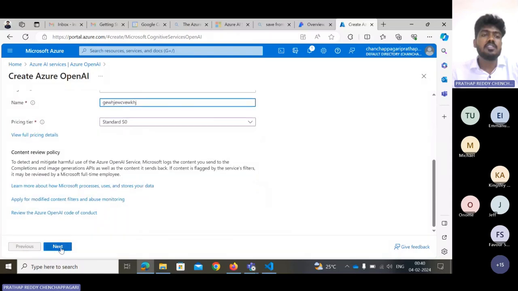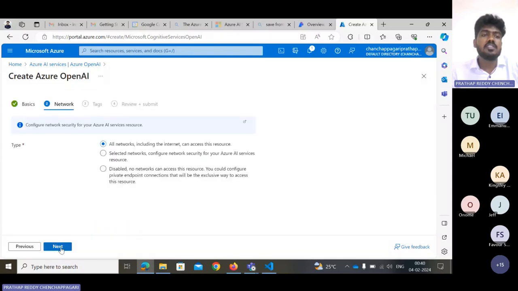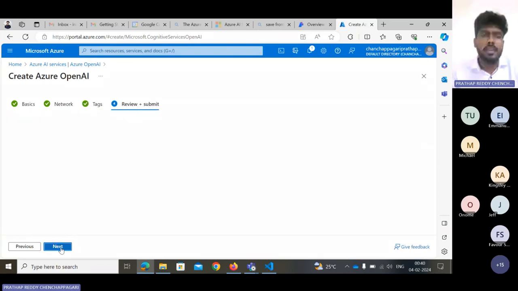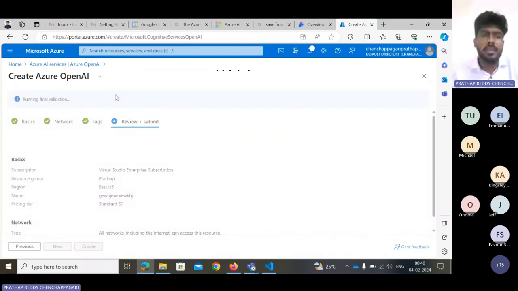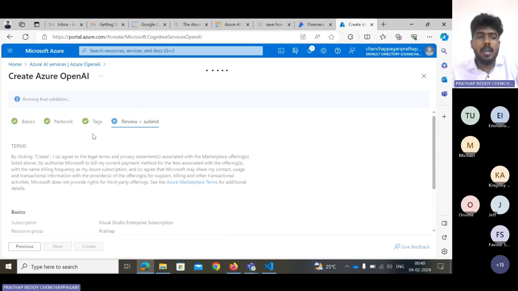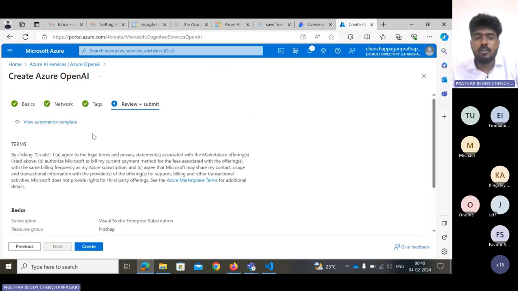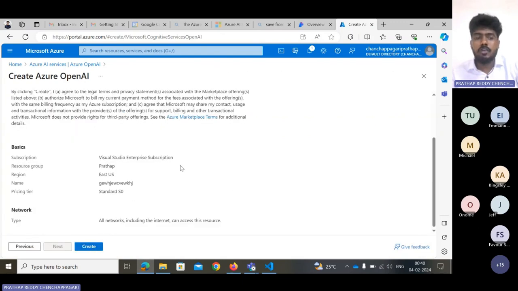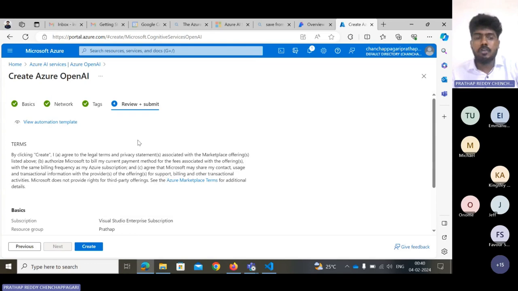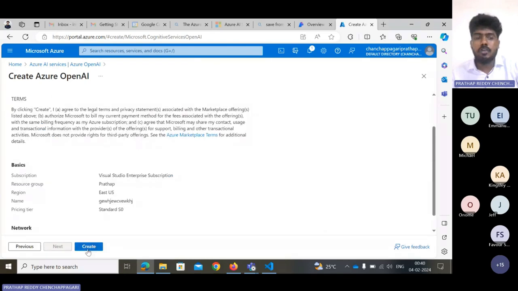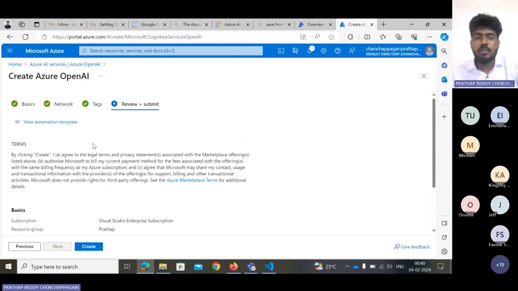Then I tap on next, and whatever the things are, I just leave the defaults. Once the validation is completed successfully, you tap onto review, and then tap on the create button. But I have already created one account, so I would like to demonstrate with that one instead.